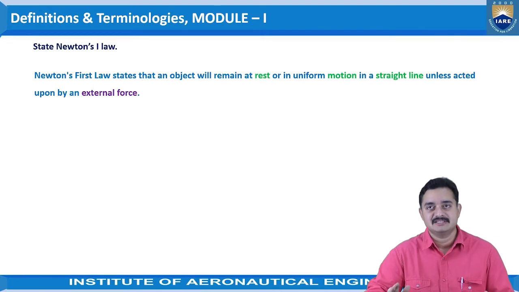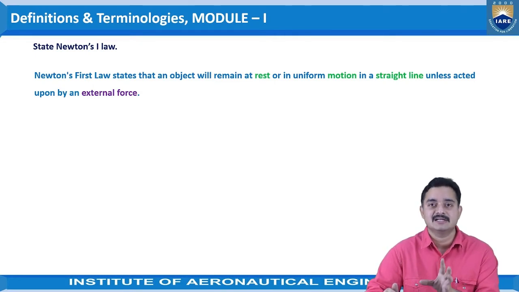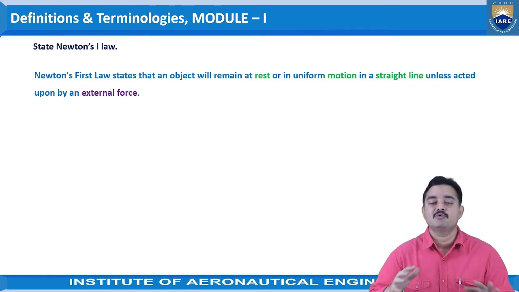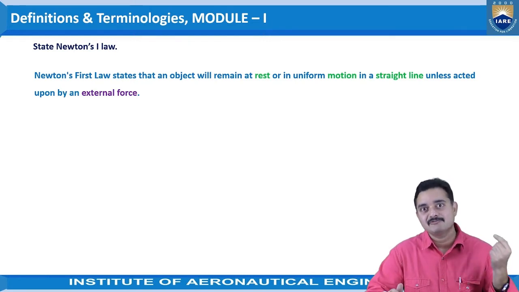Now, the first law states that an object will remain at rest or in uniform motion. For simple understanding, if an object is placed somewhere, it will continue to be in the same position. The position won't change at any time unless some external force acts. That means if we pick up the object and put it somewhere else, until that happens, the object will continue to stay there. It won't move anywhere by itself. And in the dynamic case also, that is when the object is moving, we can say the same, unless and until some external force acts upon it.